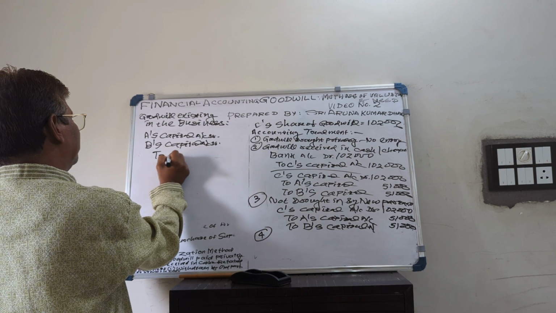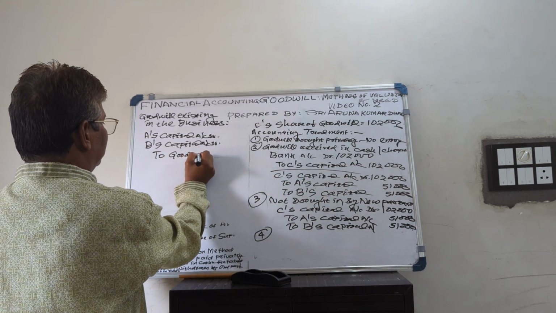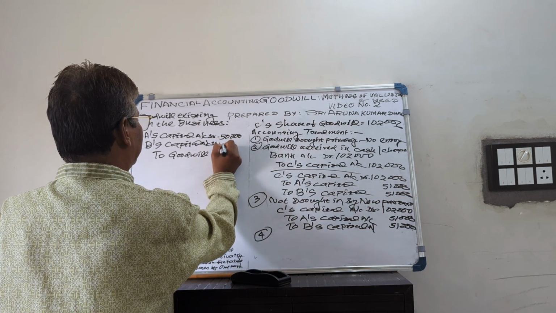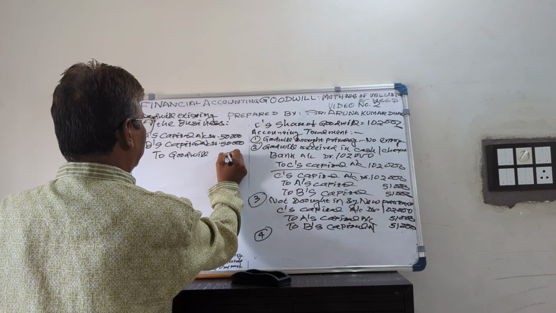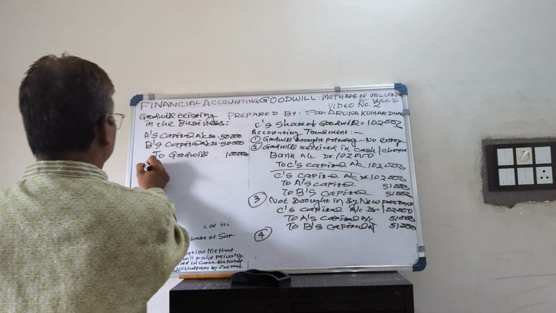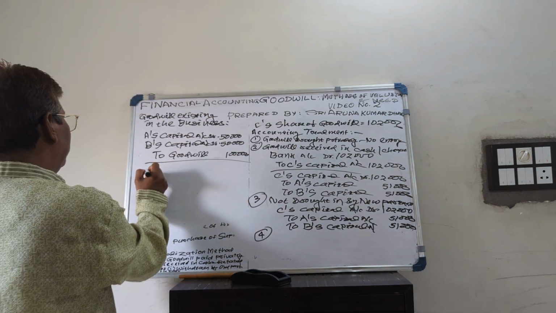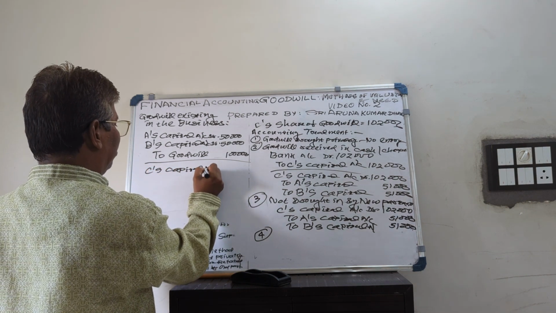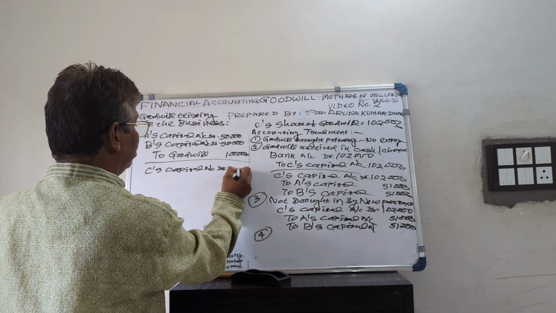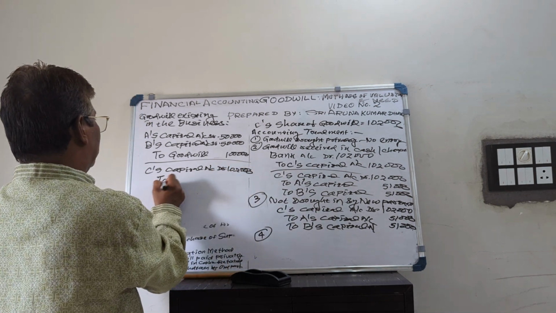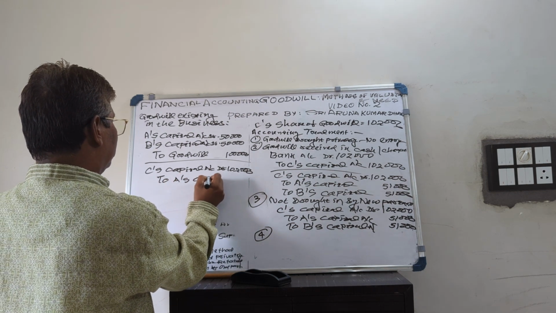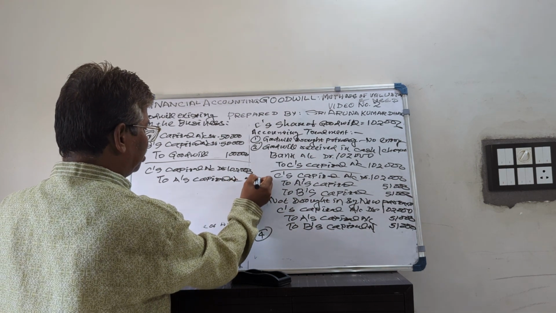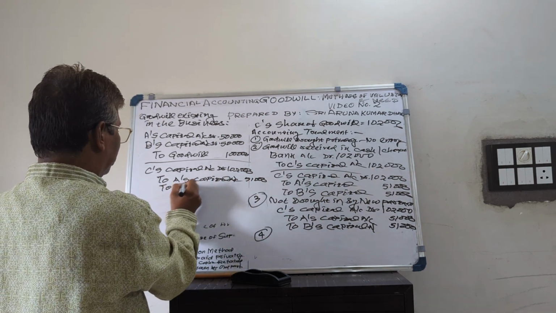Suppose the value of goodwill in the assets of the existing firm was 1 lakh, it will be debited equally, that is 50,000 each, and goodwill is written off. Then suppose he is not bringing in his share of goodwill, so C's capital account will be debited, his share of goodwill is 1 lakh, so C's capital account debited 1 lakh to A's capital account, to B's capital account. They are equal partners, so the amount is 51,000 each to B's capital account.